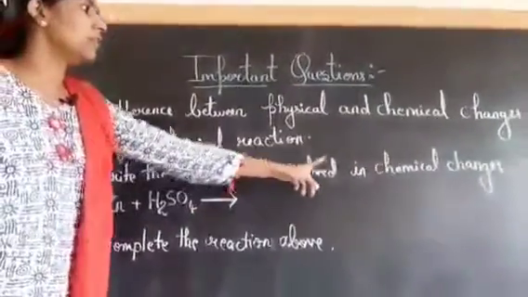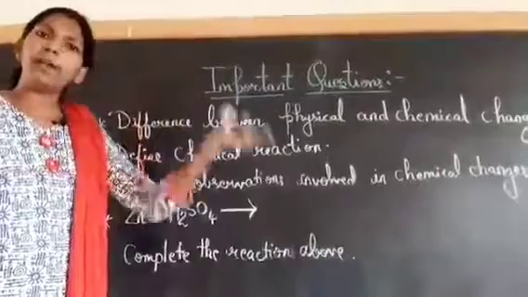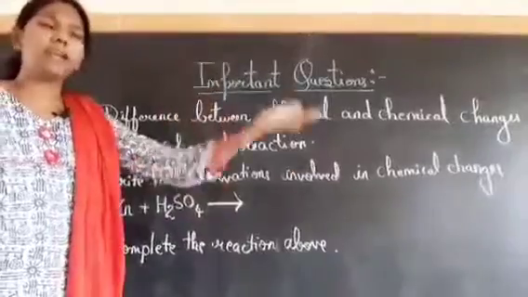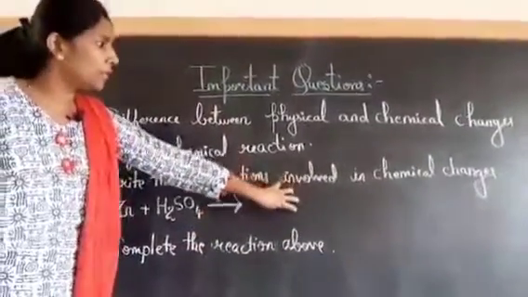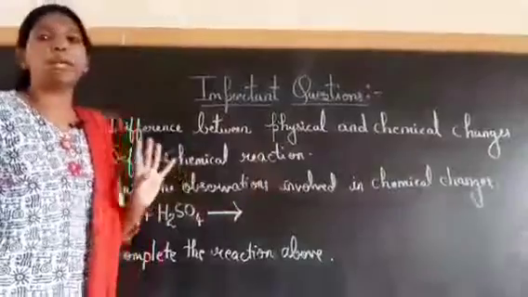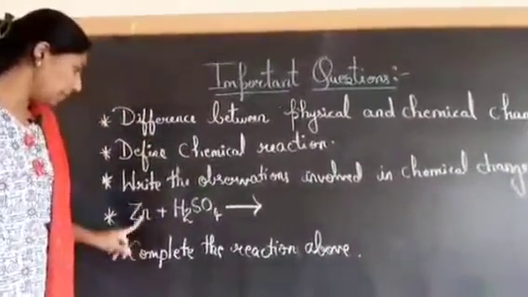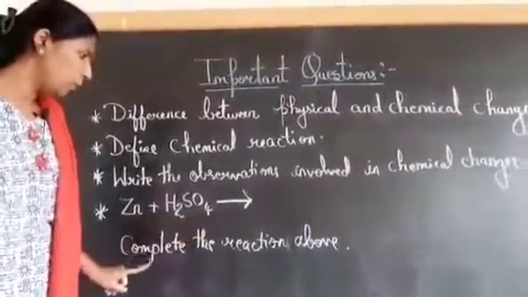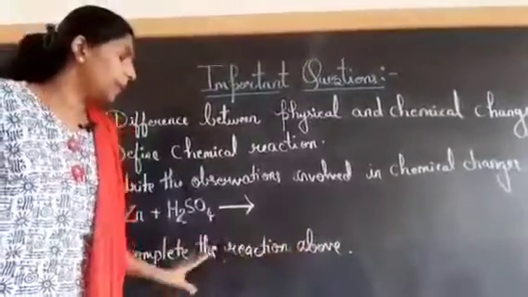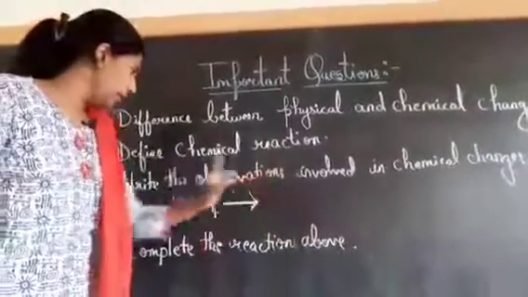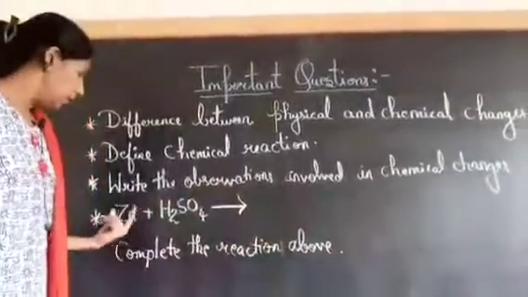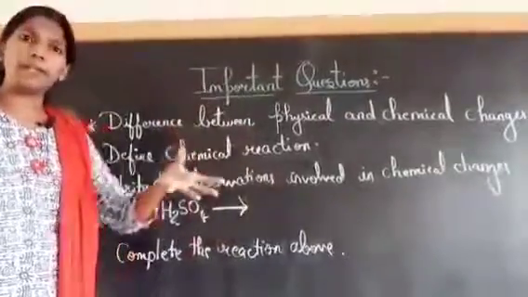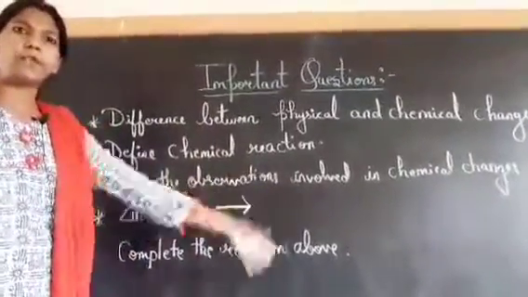The third question is related to that part: write the observations involved in a chemical change. What actually happens in a chemical change, how you can identify that something is happening. There are many changes, but what will be the observations related to chemical changes? Next one, there is a chemical reaction given, zinc plus H2SO4. You have to complete the reaction. Completing the reaction means you have to write the products, the names of the compounds and elements, as well as the state they are in, like solid, liquid, gas or aqueous.